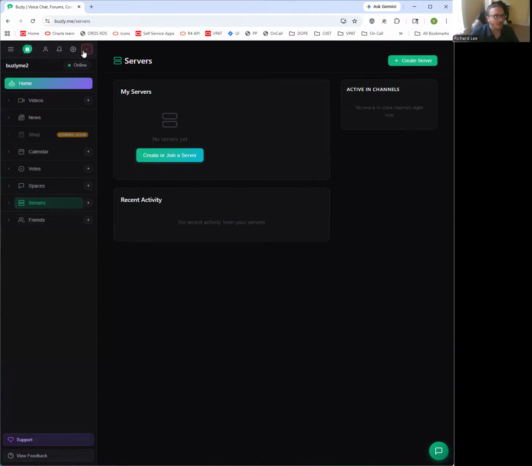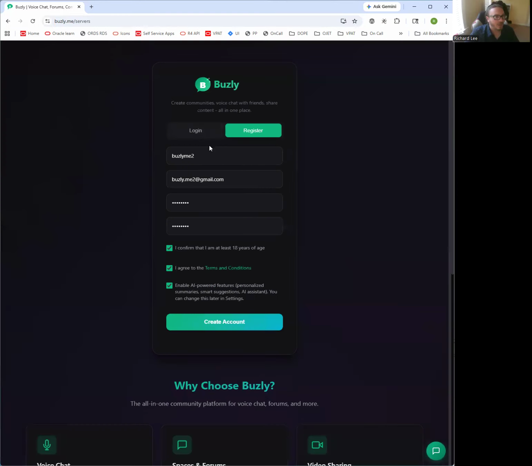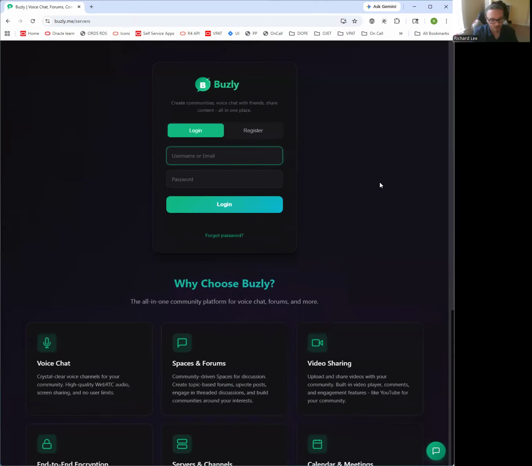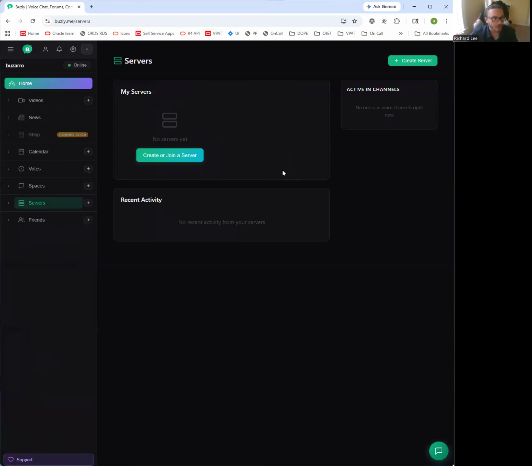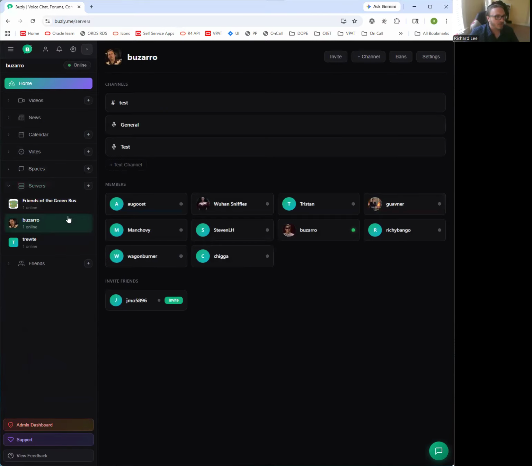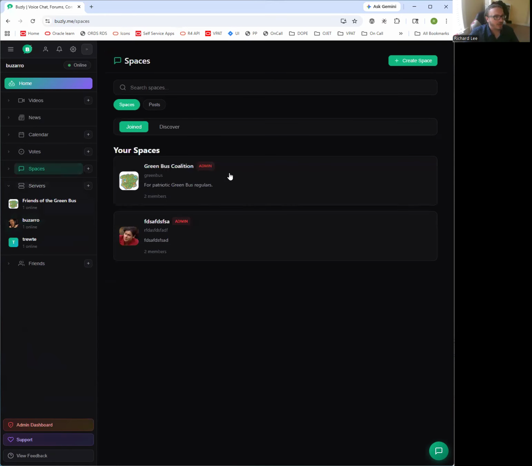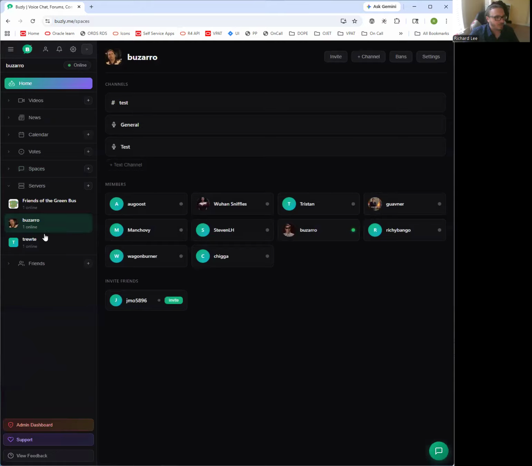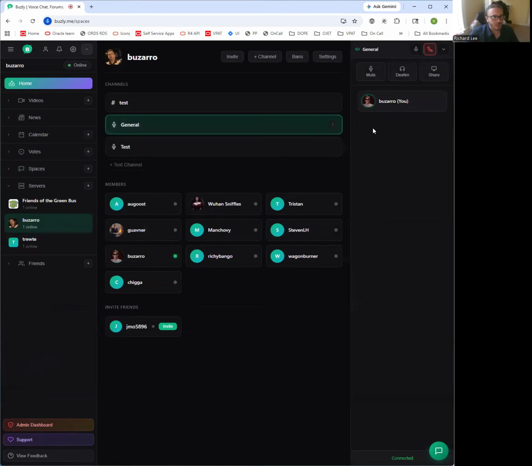In fact, let me do that right now. Let me log into my primary account, which is a super user. So it has a few different features that are sort of explicit to me. So yeah, here I'm an admin for a couple different spaces. This is a private space, which is why it didn't show up on the other account. And so yeah, you can join servers here.